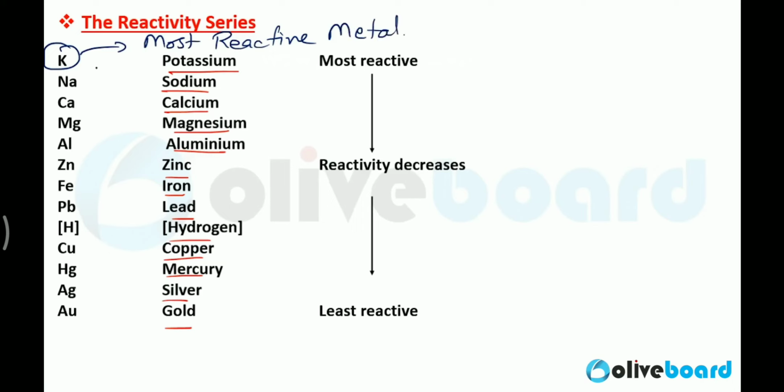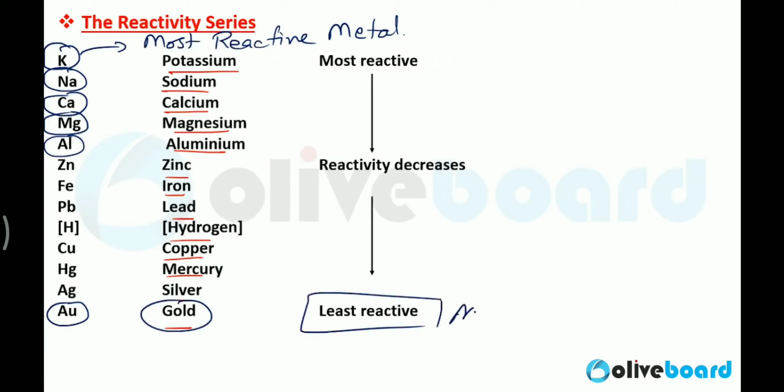Then after potassium, sodium is the second most reactive, calcium is the third, magnesium is the fourth most reactive, then aluminium, and in the last, gold is the least reactive metal. So from top to bottom, the reactivity of the metal is decreasing.